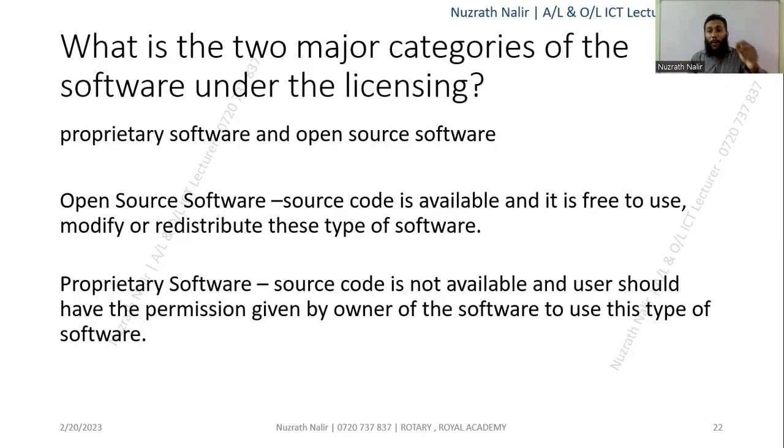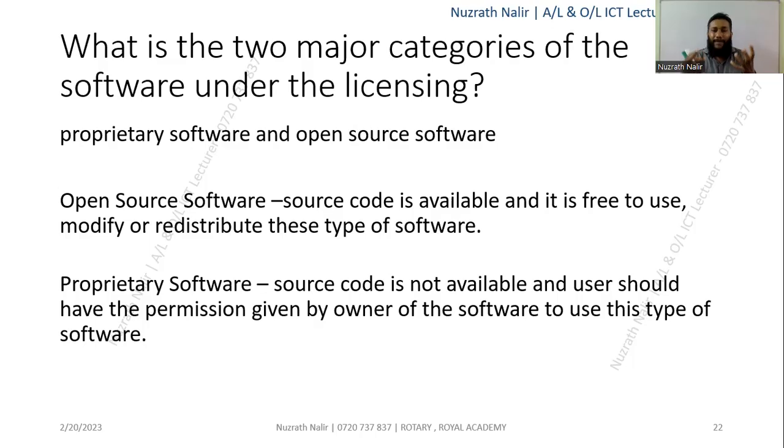Another point is the open source forums. One example from the recent past is the released ChatGPT. We will learn about ChatGPT under chapter 13 or 12, along with autonomous systems and chatbots. For the moment, open source means the source is open.